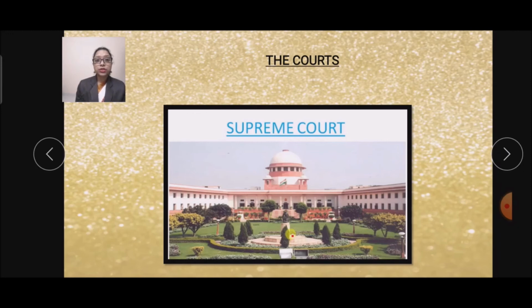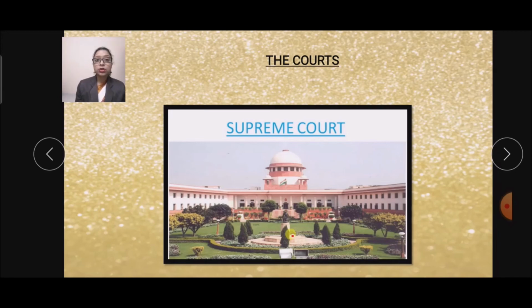So if any citizen of India feels that his or her fundamental rights are denied or refused, he or she can approach the courts for justice. Here you can see this is the Supreme Court, and this Supreme Court at New Delhi is the highest court of the country. Because it is the highest court of the country, its decision on any matter is final.